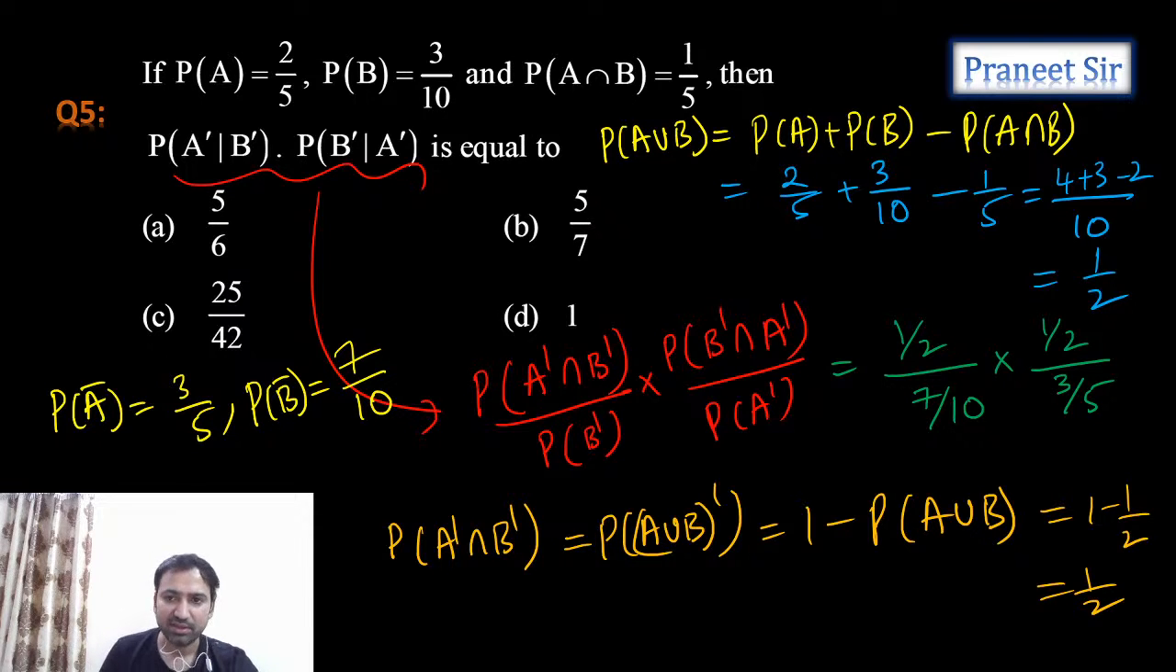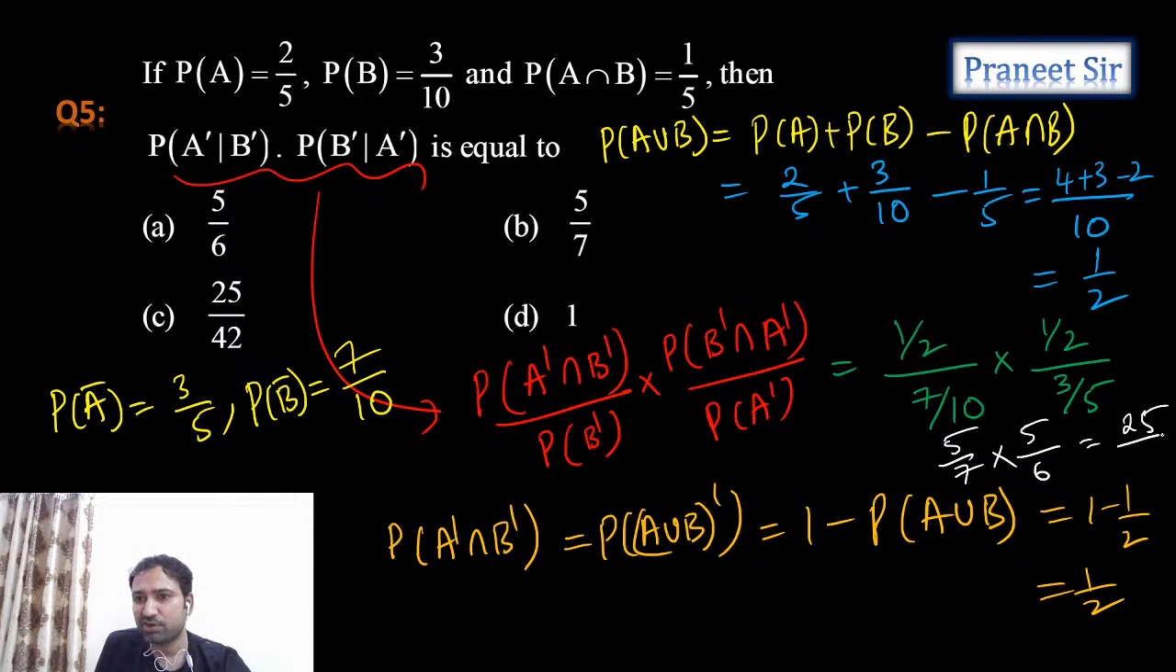So guys, tell me how much you're getting when you do this. So this we can write as 5 by 7, and this we get like 5 by 6. So tell me how much we get. 25 by 42 we're getting, guys. 25 by 42 should be the answer. Third option is the answer.